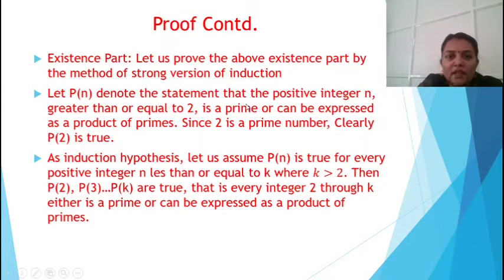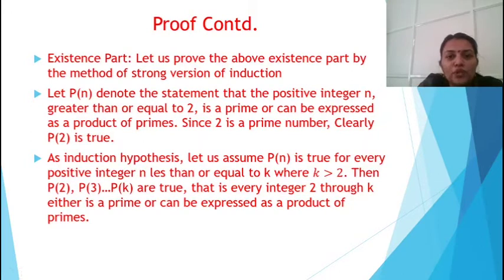Let P(n) denote the statement that the positive integer n greater than or equal to 2 is a prime or can be expressed as a product of primes. Since 2 is a prime number, clearly P(2) is true. As induction hypothesis, let's assume that P(n) is true for every positive integer n less than or equal to k, where k is greater than 2. Then P(2), P(3), etc., P(k) are true. That is, every integer 2 through k either is a prime or can be expressed as a product of primes.